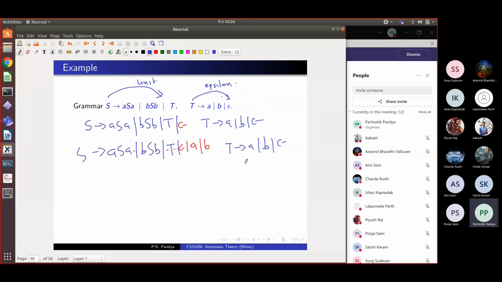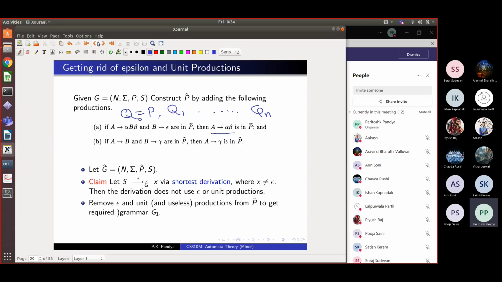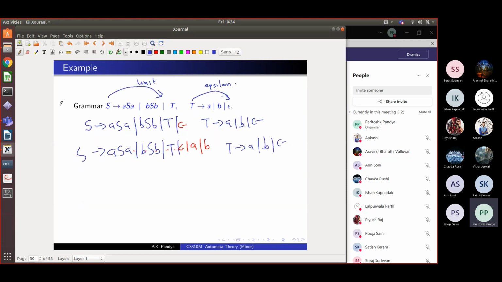And now I cannot add any further rules because every addition is accounted for. If you try to add anything, you'll get the same thing. So you get a closed set under this expansion. This is the method by which you get P hat. If I start with my P, this was my P, then this is my P hat. This is what I get. So is the construction clear? Any confusion, you ask me now, please.